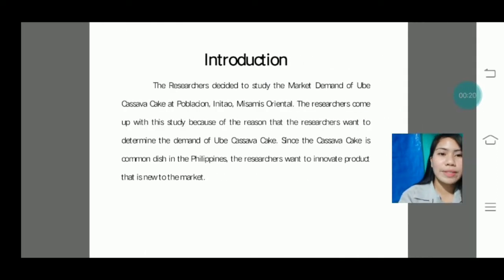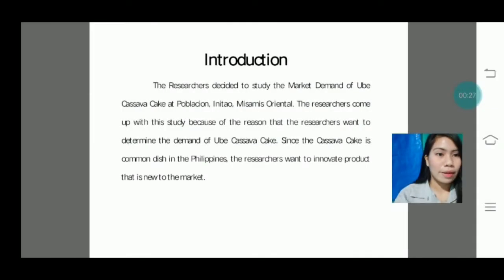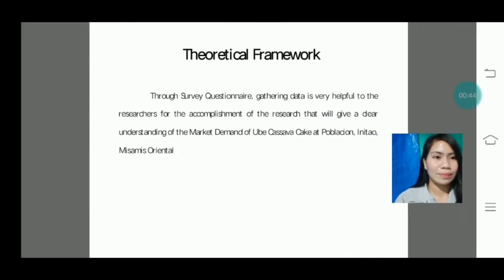Introduction. The researchers decided to study the market demand of Ubi Cassava Cake at Poblacion in Nitao, Misamis Oriental. The researchers come up with this study because they want to determine the demand of ubi cassava cake. Since the cassava cake is a common dish in the Philippines, the researchers want to innovate the product that is new to the market.